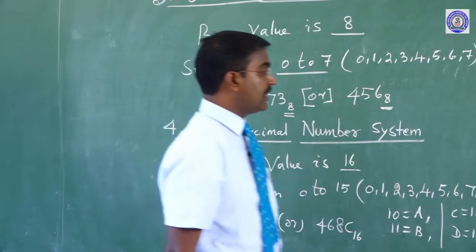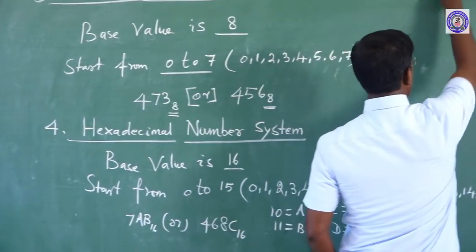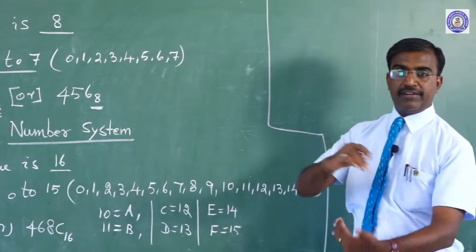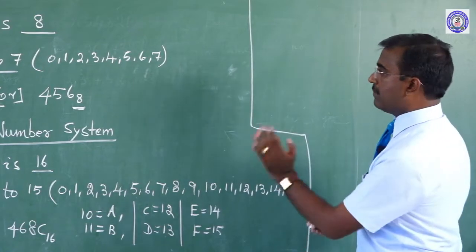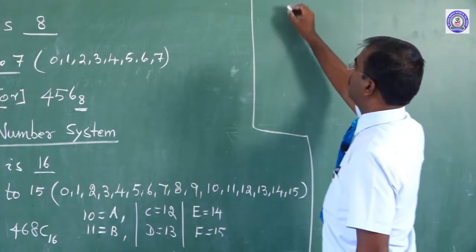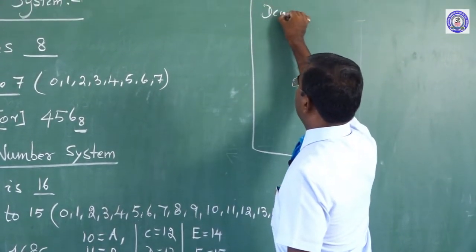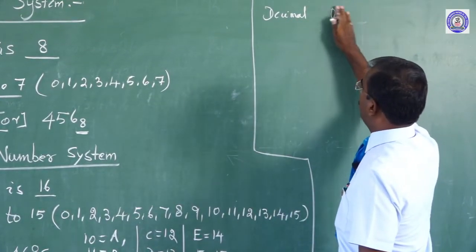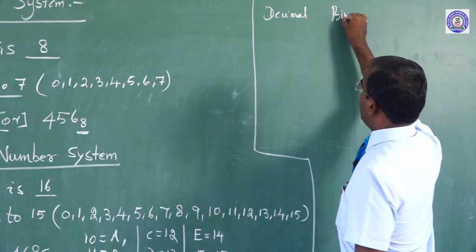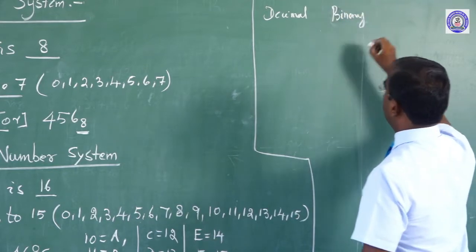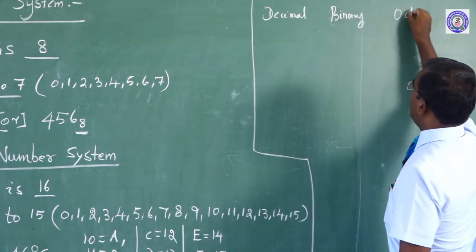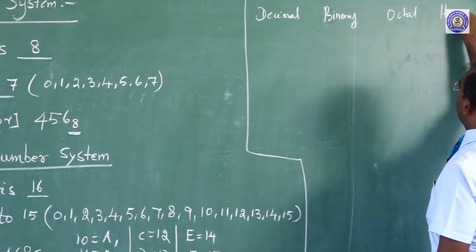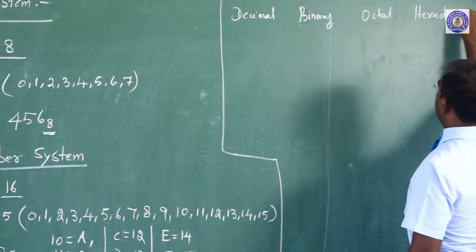Now the conversion methods, how we convert between decimal, binary, octal and hexadecimal, we will see clearly. The first one is decimal, then binary, here octal, here hexadecimal.